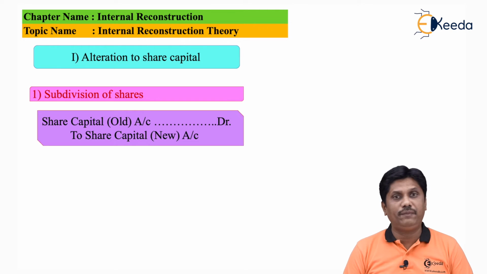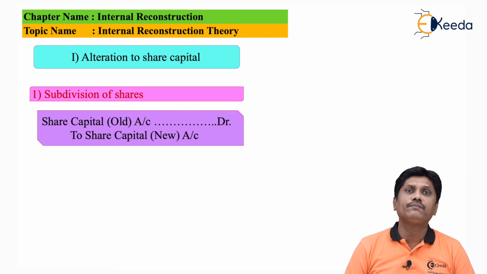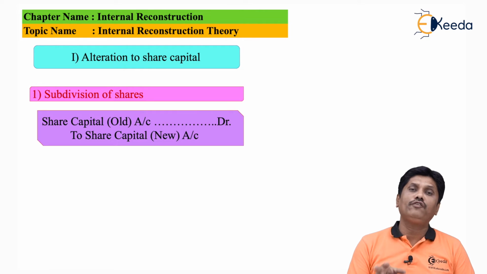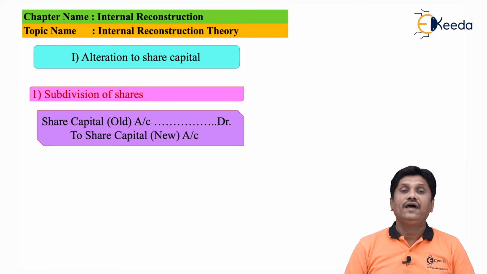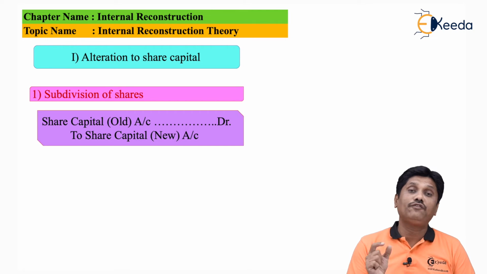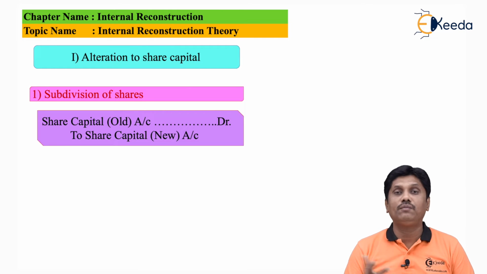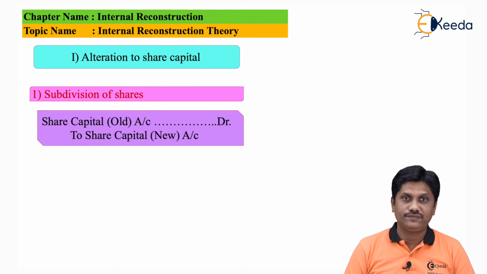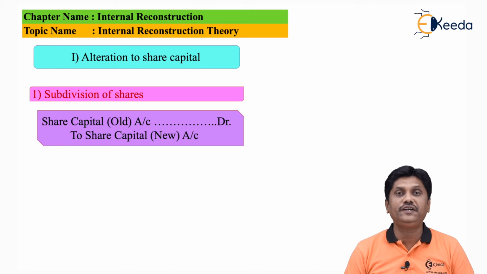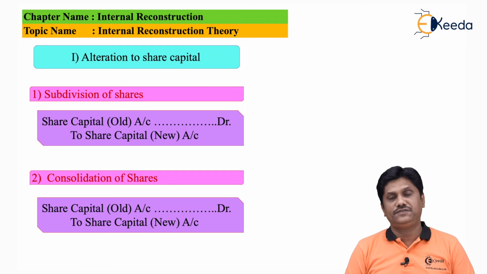100 rupees capital, say for example 1000 shares. So 100 into 1000 comes to 1 lakh. So equity share capital of rupees 100 will be debited with 1 lakh, and equity share capital of rupees 10 also will be created with 1 lakh. But now the face value, new face value will be 10, and new number of shares will be 10,000. So one share got converted into 10 shares. It is a subdivision.